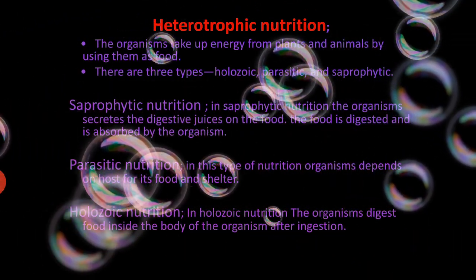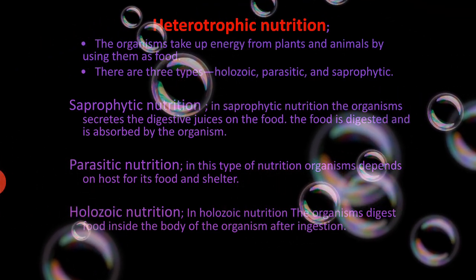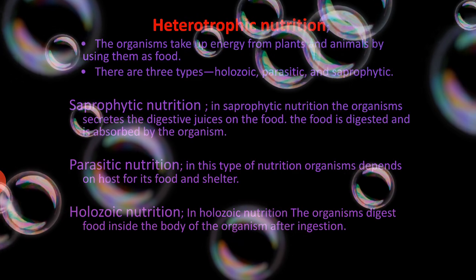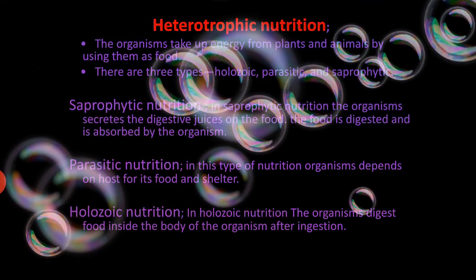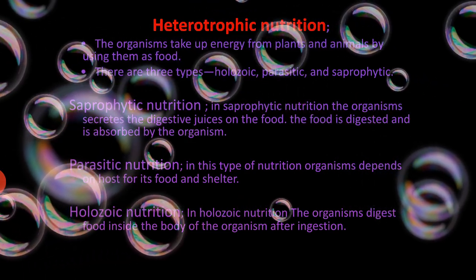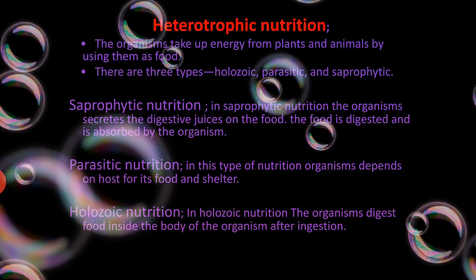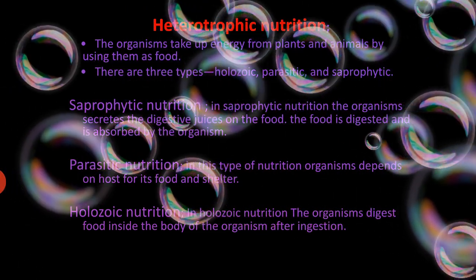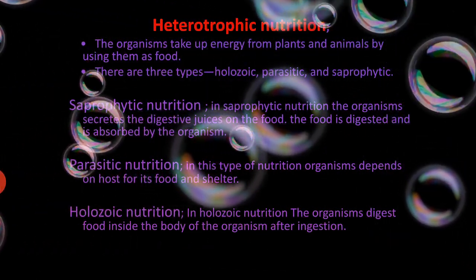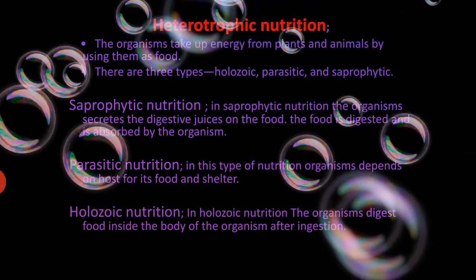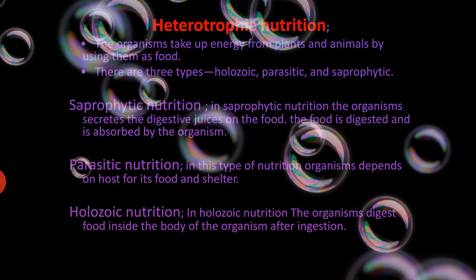Heterotrophic nutrition: the organisms take up energy from plants and animals by using them as food. These organisms completely depend on plants directly or indirectly for their nutrition. We can classify heterotrophic nutrition into three main groups: holozoic nutrition, parasitic nutrition, and saprophytic mode of nutrition.